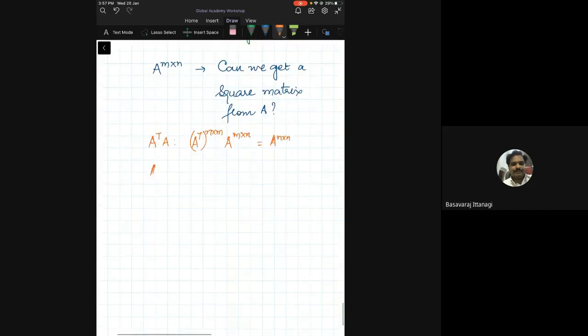I can also do A times A transpose. What is A times A transpose? A is m cross n, and A transpose is n cross m. So what am I going to get? An m cross n. Is this right?